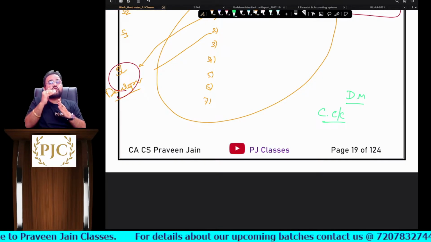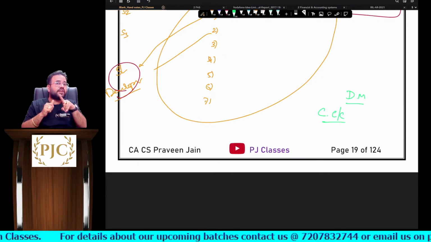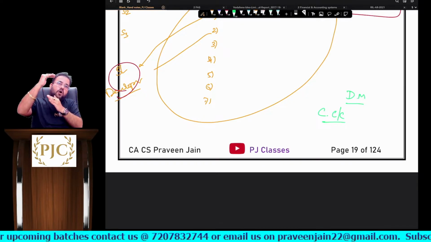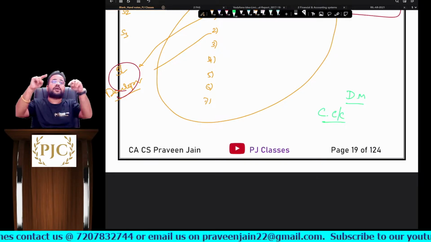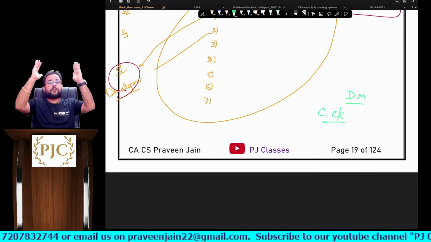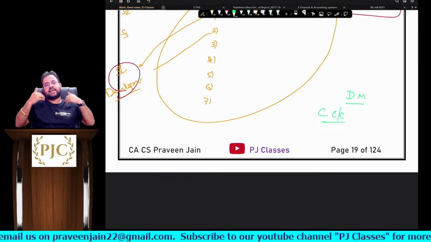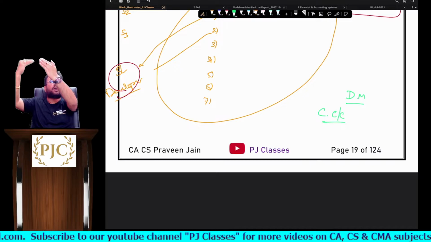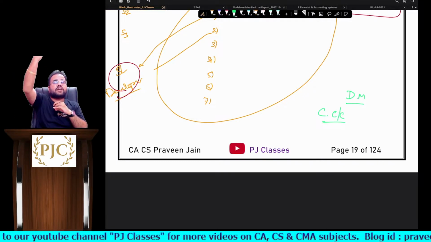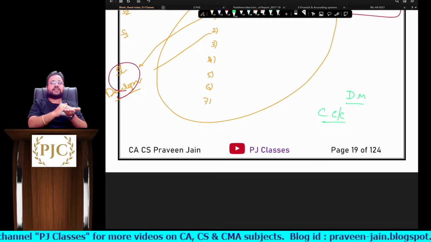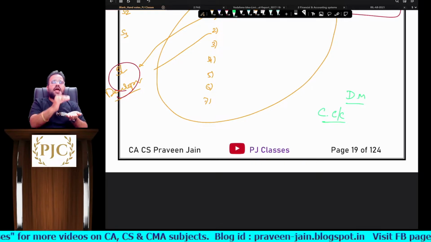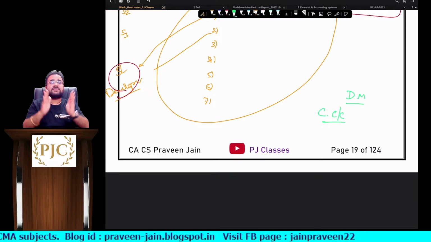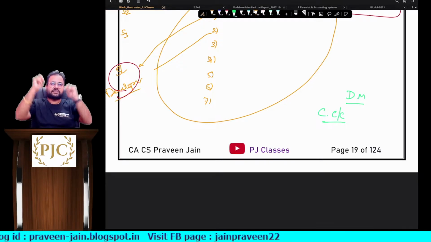So who should define all these side headings? Should we leave it to faculties? Answer is no. Should we leave it to students? Answer is no. All these characteristics' side headings should be given by ICI. Agreed? So if a proper authority defines them, as authors we will all refer to that proper dictionary, that ICI material. Whatever side headings they have, the same side headings we will put in our material, and then develop our material accordingly in a user-friendly manner. But standardization has to come from ICI.